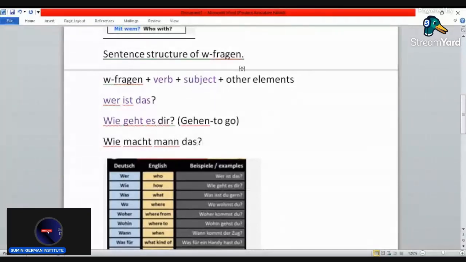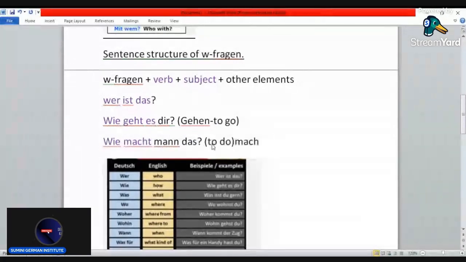Okay, wie macht man das? So wie, how. Macht comes from the verb machen, and then man is the subject. So man is man in English. So how does one do that? Okay, because machen is to do.